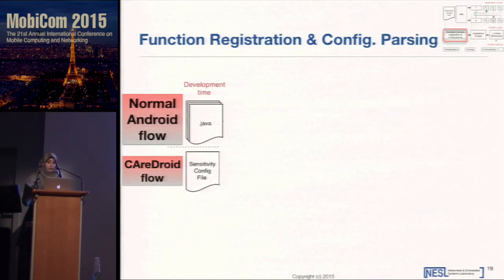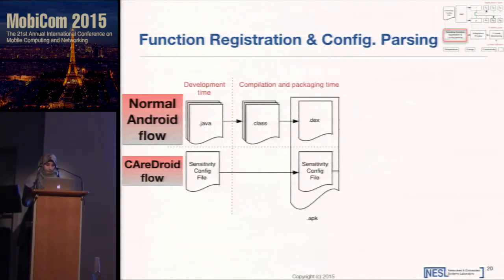The sensitive functions and their ranges are defined in the configuration file during development time. Upon compilation of the Java code, the generated Dalvik executable file, which is called DEX, contains all compiled bytecodes of methods stacked on top of each other. The DEX file, along with the CareDroid configuration file, are then packed together through the normal Android flow in the application package file, which is called the Android APK.